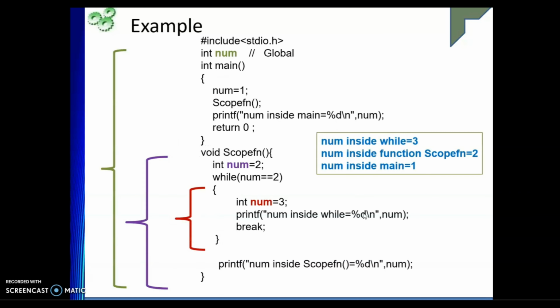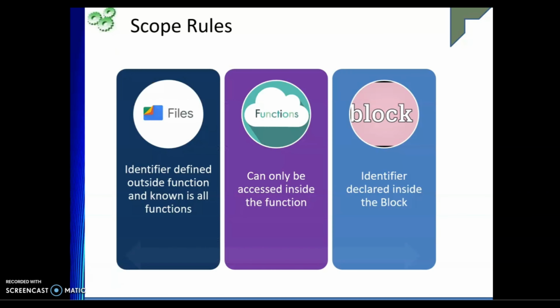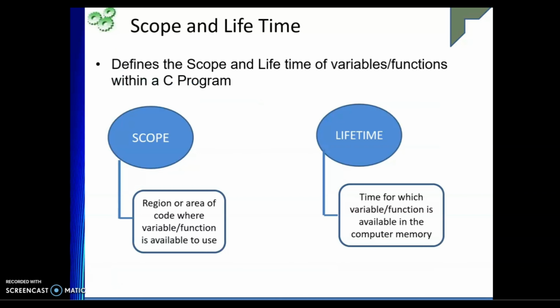Having said this, I hope you have understood that scope is nothing but the region or area where the variable or function is available to be used, and lifetime is how long the variable or function is available in memory. We saw in the example that when a function call is completed, the local variables declared inside it are lost in memory. Even a function is lost, right?